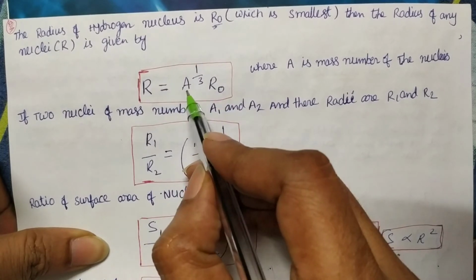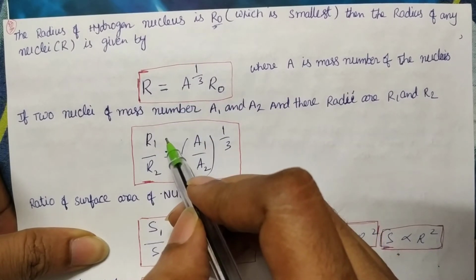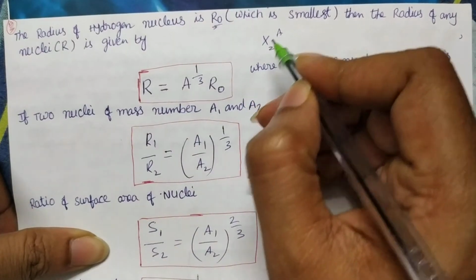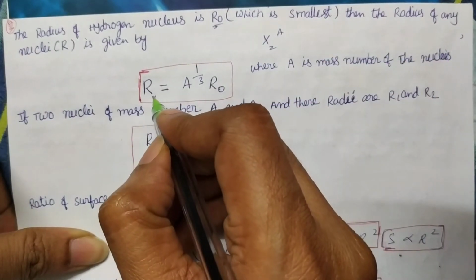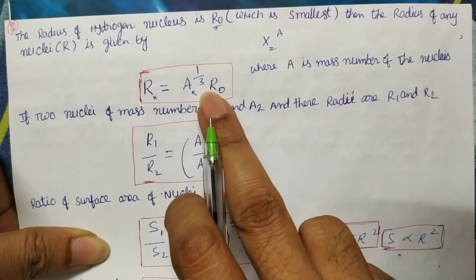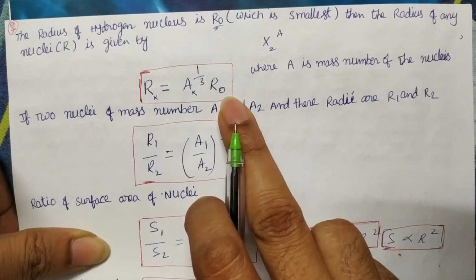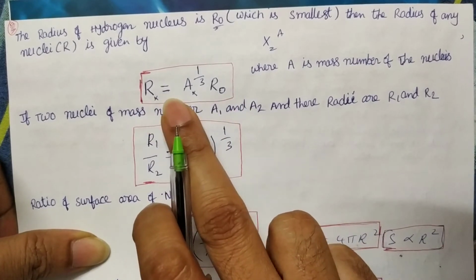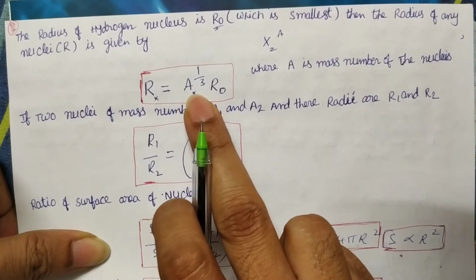What is A? The mass number of that element. Suppose you take element X, generally written with Z and A. The radius of the nucleus of element X we can write as A power 1/3 times R0. So what do you say? The radius of the nucleus of an element is directly proportional to the cube root of its mass number.